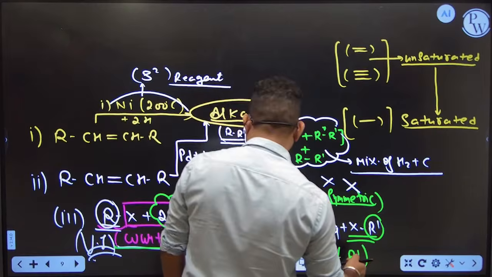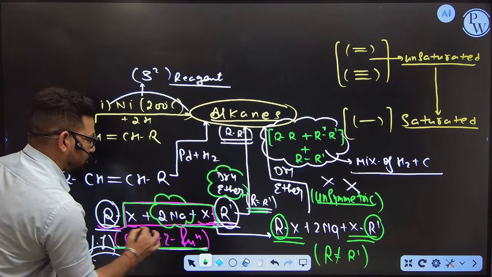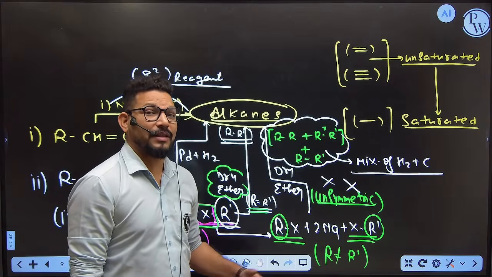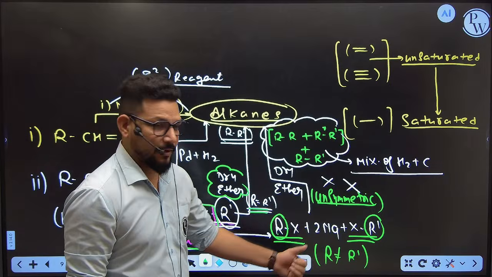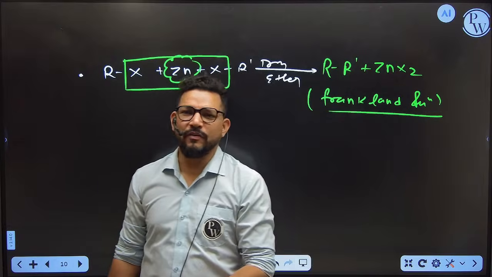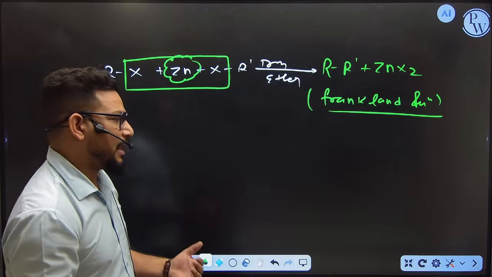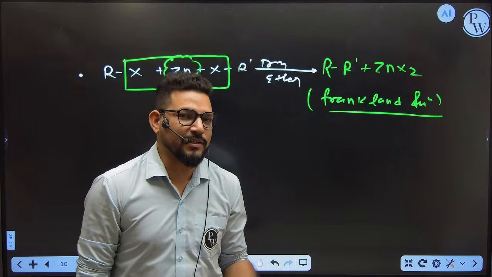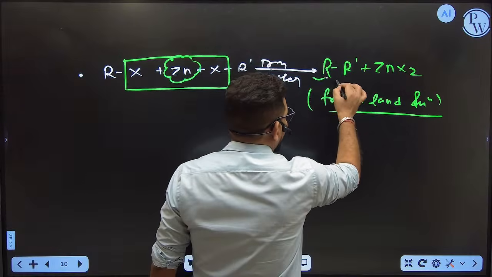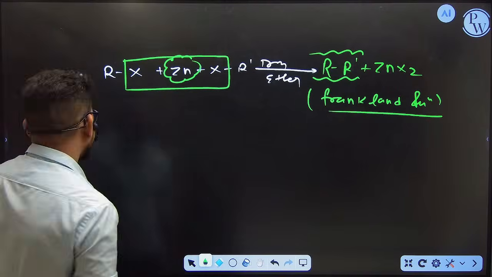So now you can see here you will get RR' with the 2NaX, because 2NaX is sodium halide, and all of you are aware that sodium is more reactive. So in this case, whatever product you get is the impure product because sodium is also available there. But here you can see zinc is a heavy metal, its density is higher, and you are able to remove it very easily. So I think the Franklin is far better than Wurtz, okay? But in NCERT, the Wurtz reaction has more weightage than the Franklin. So keep that in your mind, okay? Now you can see again we form alkane. So this is another method to form the alkanes, done?